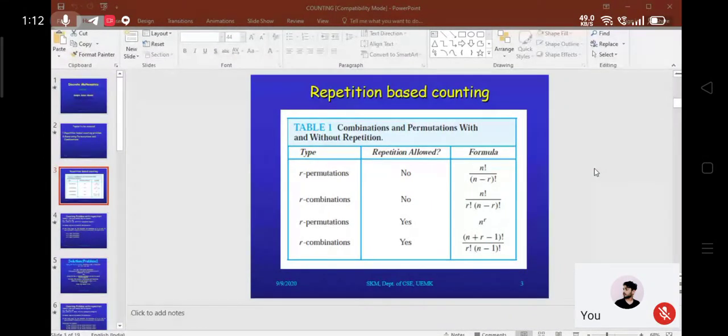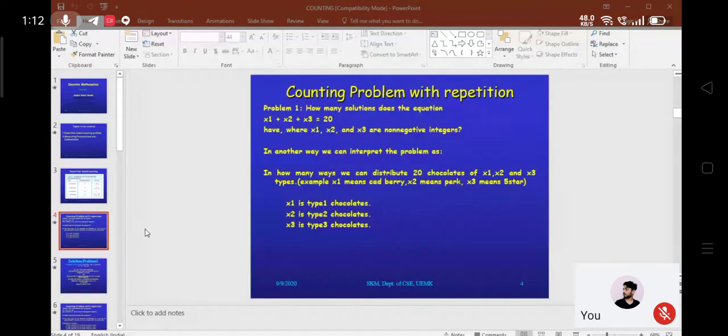Combination with repetition and combination without repetition. Now, as I was saying, the last class problem, that is identifying the number of solutions of a given equation, and I'm going to that particular thing. That is the problem, most probably you can remember.